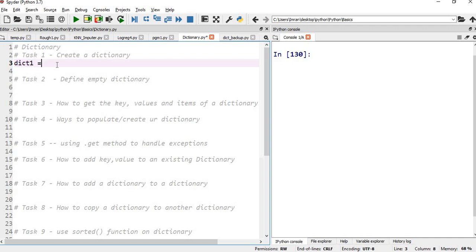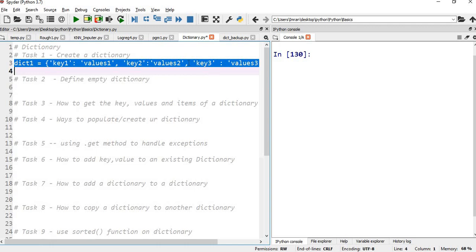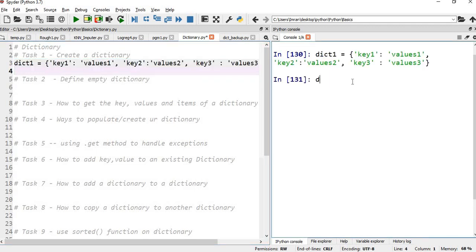Then I'll say dictionary 1 is equal to, first of all, curly braces, and let's take the example of key values. So key 1: value 1, and all the key value pairs should be separated by a comma. Similarly, you can give key 2: value 2. Similarly you can give the third pair, key 3: value 3. Now if you execute this and display the dictionary, you can see key 1 value 1, key 2 value 2, key 3 value 3.